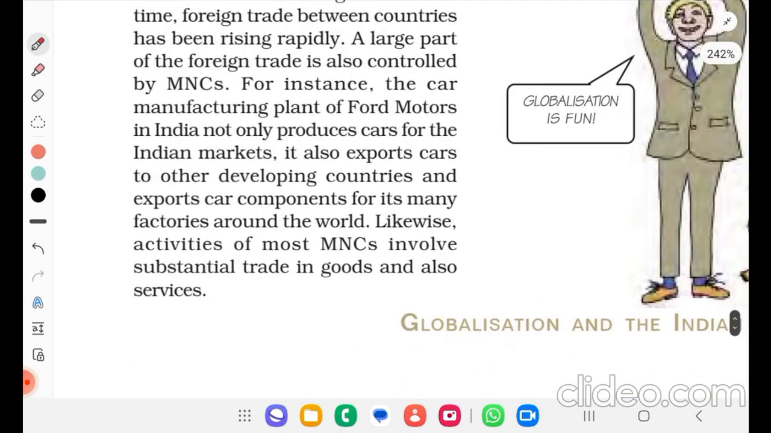For instance, the car manufacturing plant of Ford Motors in India not only produces cars for the Indian market, it also exports cars to other developing countries and exports car components for its many factories around the world. Likewise, activities of most MNCs involve substantial trade in goods and also services.